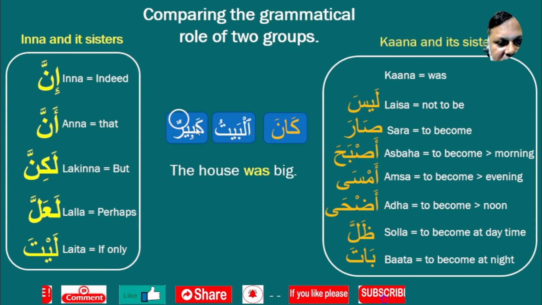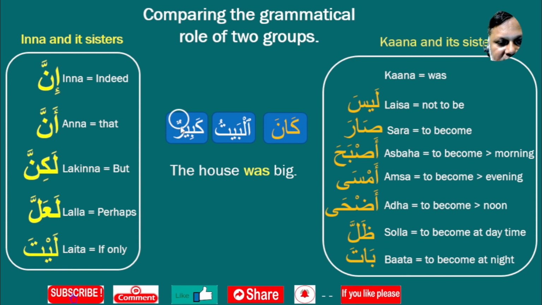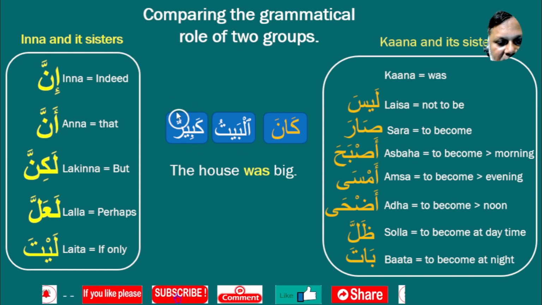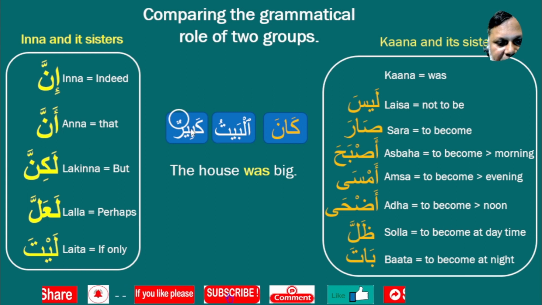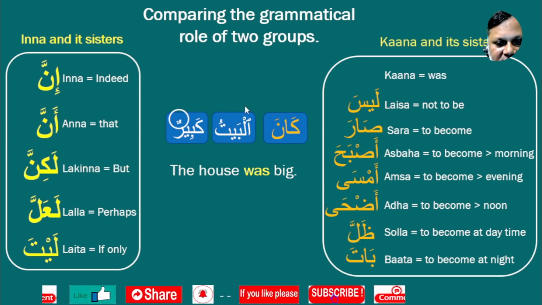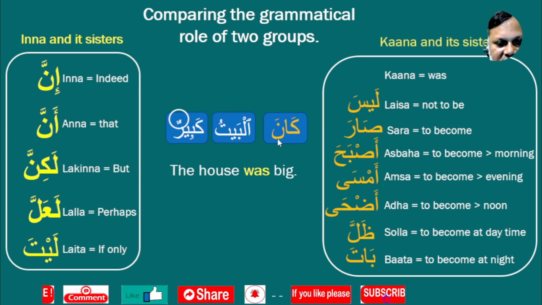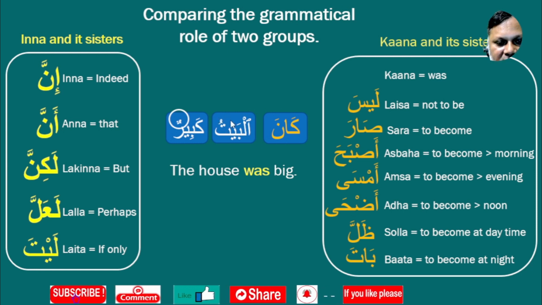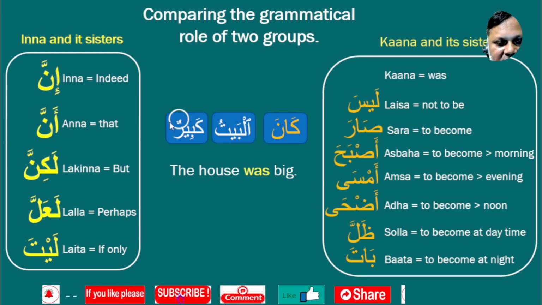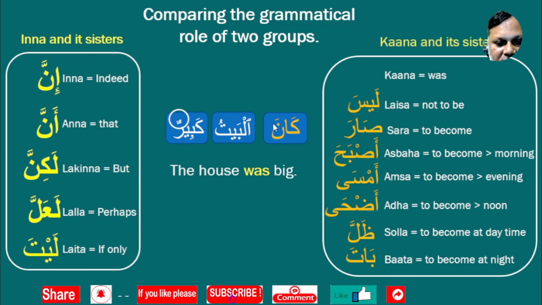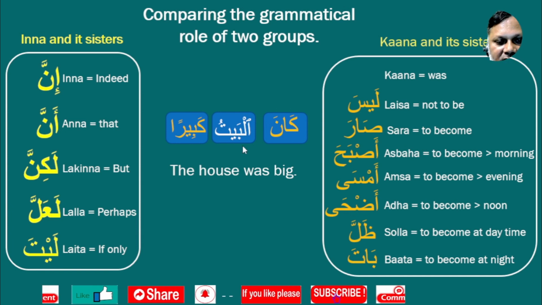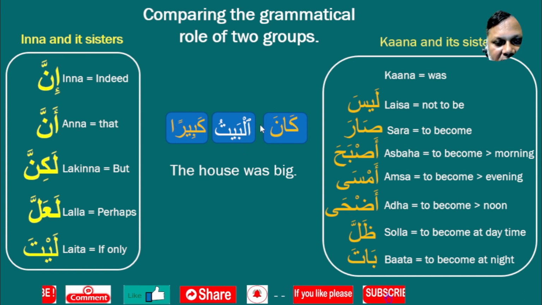Now kabirun is in the nominative case. After changing to fatha, it will be accusative case. Kaana never accepts the nominative case or dhamma on the predicate. Kaana always accepts the dhamma or nominative case for the word just after Kaana. The word just after Kaana, the dhamma is okay, no problem. But the predicate cannot be dhamma. The predicate must be in the accusative case. So if we put Kaana before this sentence, the sentence changes to Kaana al-baitu kabiran.